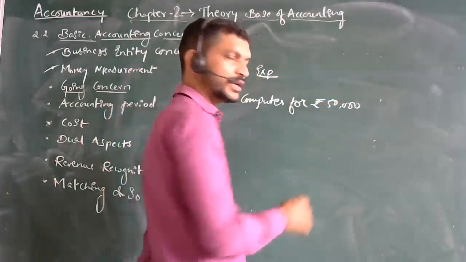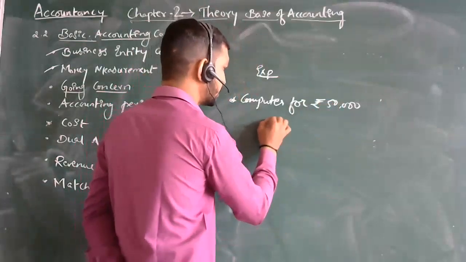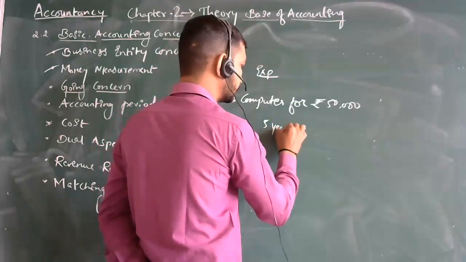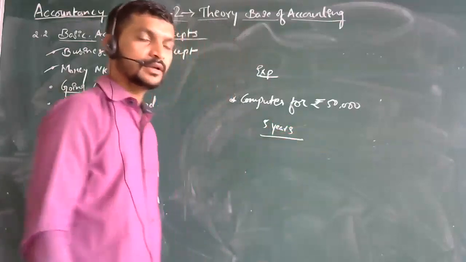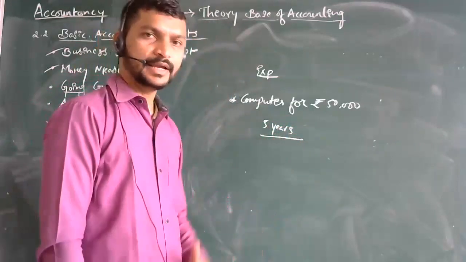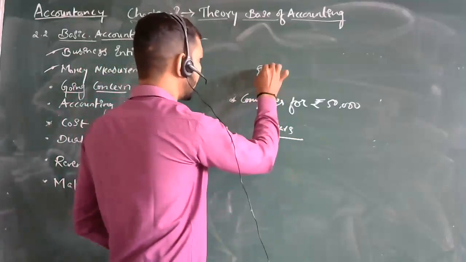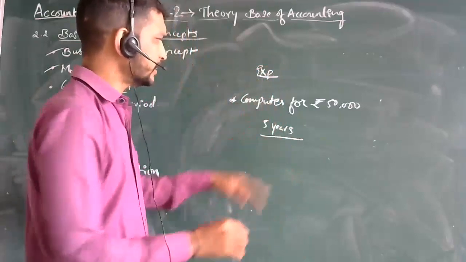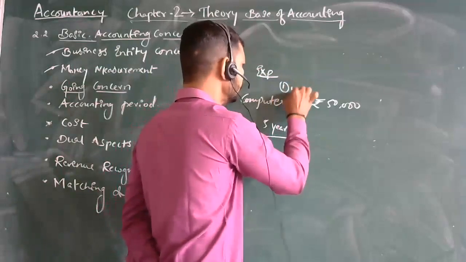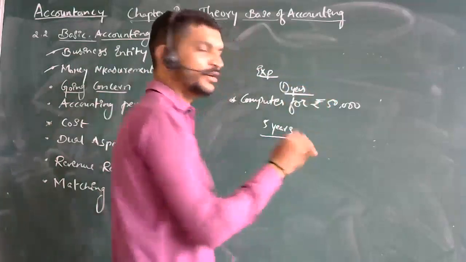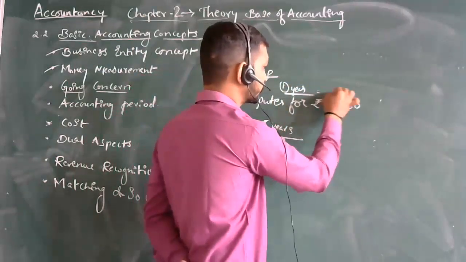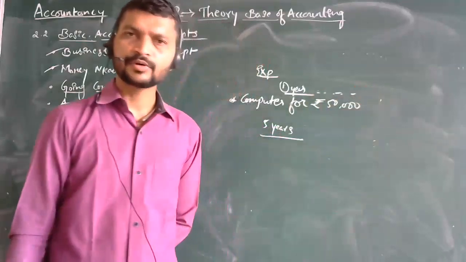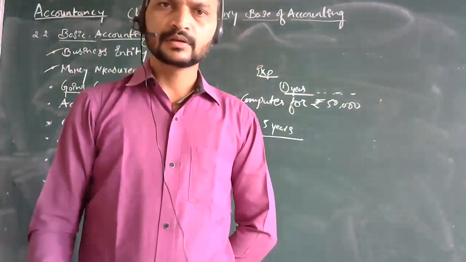Let's consider the life expectancy of this computer is 5 years, which means using it for 5 years. Then the question arises: should the expense be entered in 1 year only, or should you deduct it every year continuously? Every year you have to deduct for this.